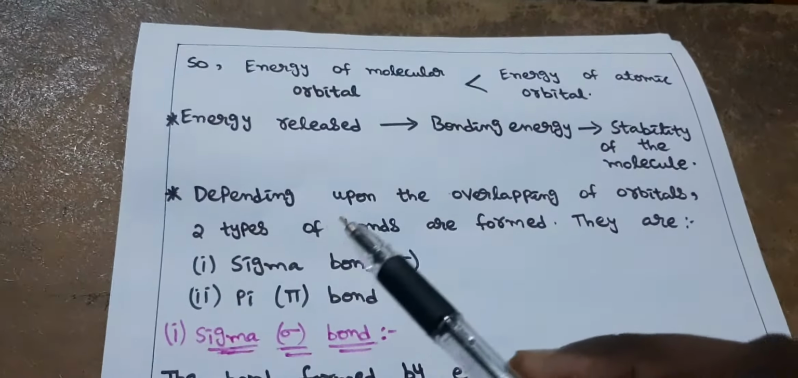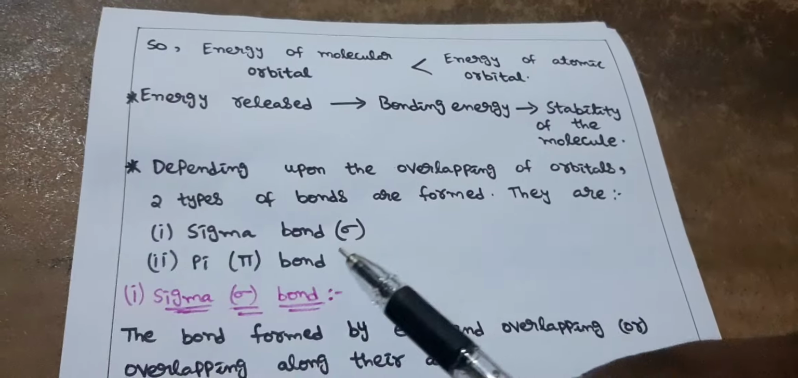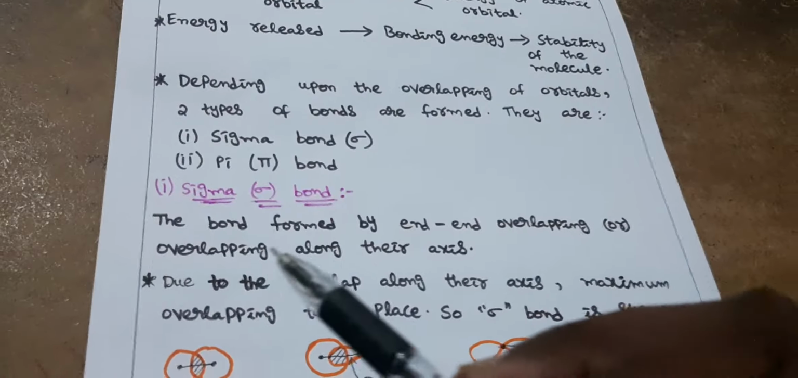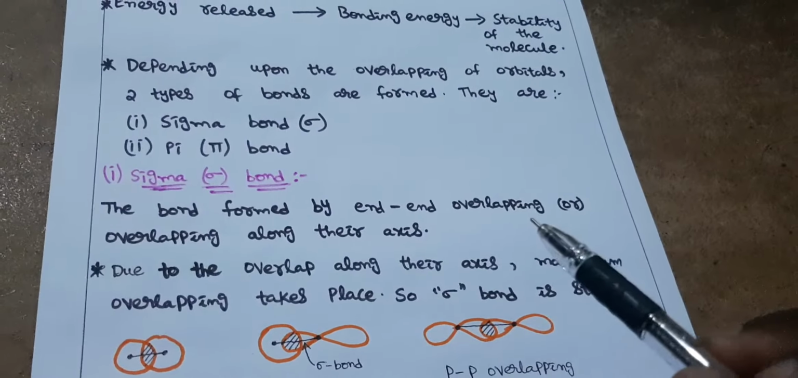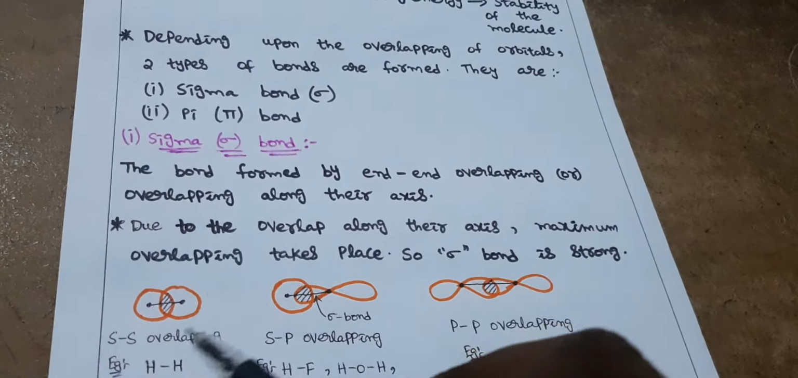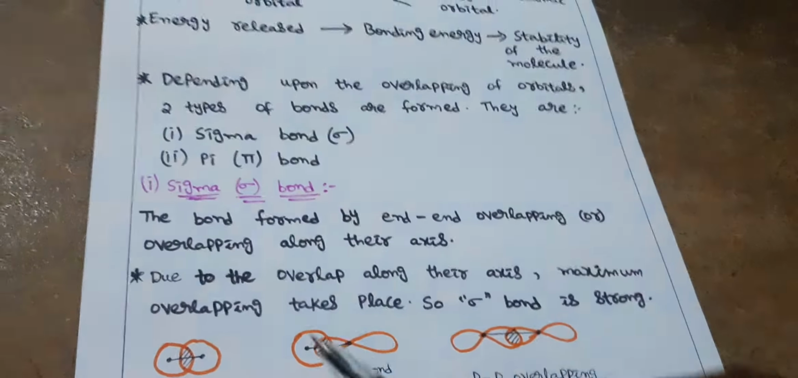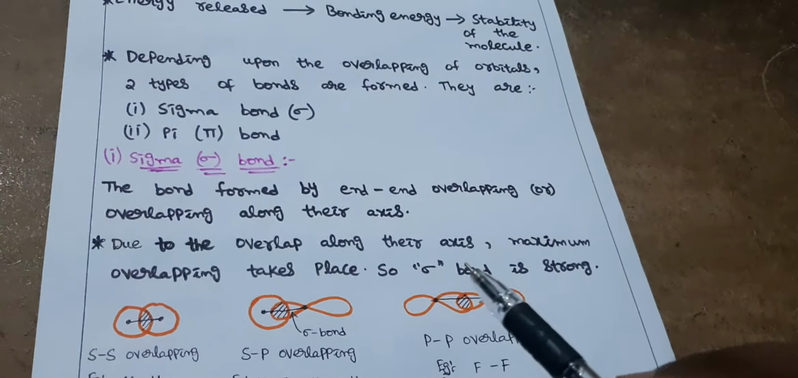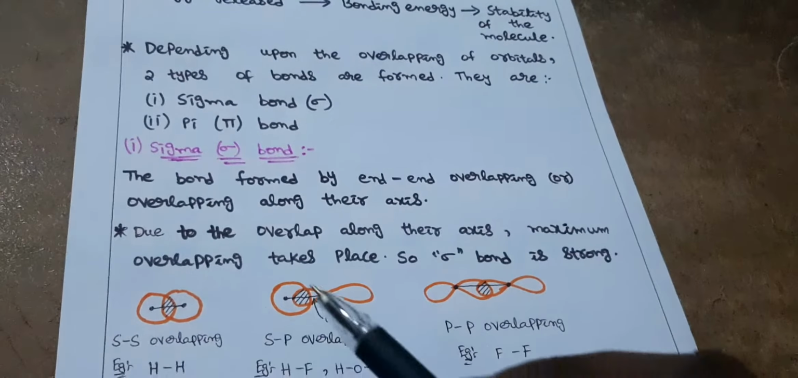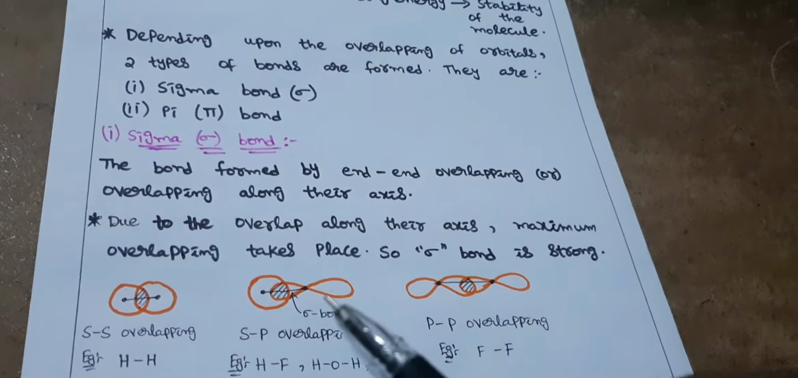Next, depending upon the overlapping of orbitals, two types of bonds are formed. What are they? We are familiar with these bonds: sigma bond and pi bond. Sigma bond is the bond formed by end-to-end overlapping, or overlapping along their axis. See, along the axis they are getting overlapped. This kind of bonding is known as sigma bond. Due to the overlapping along their axis, maximum overlapping takes place. So sigma bond is a strong bond because the maximum overlapping is taking place.